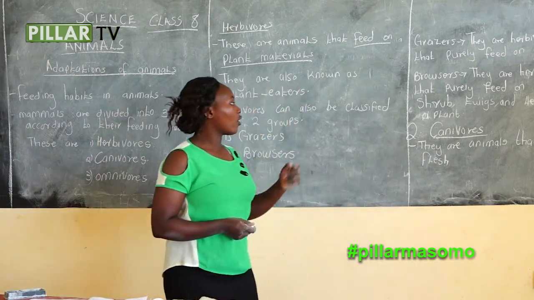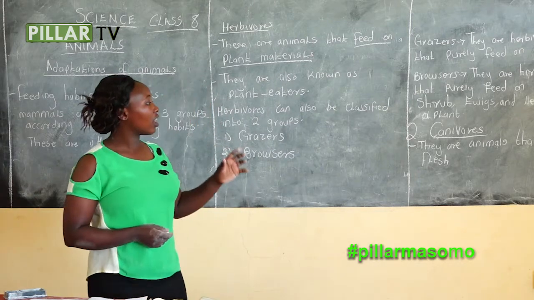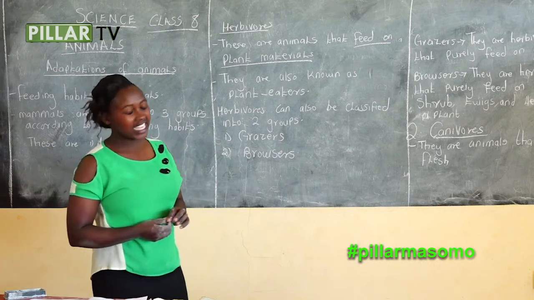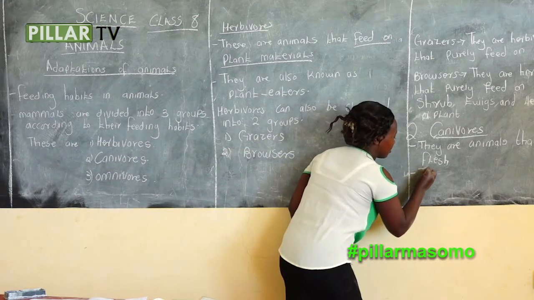And another name for carnivorous is flesh eaters. They are also known as flesh eaters.